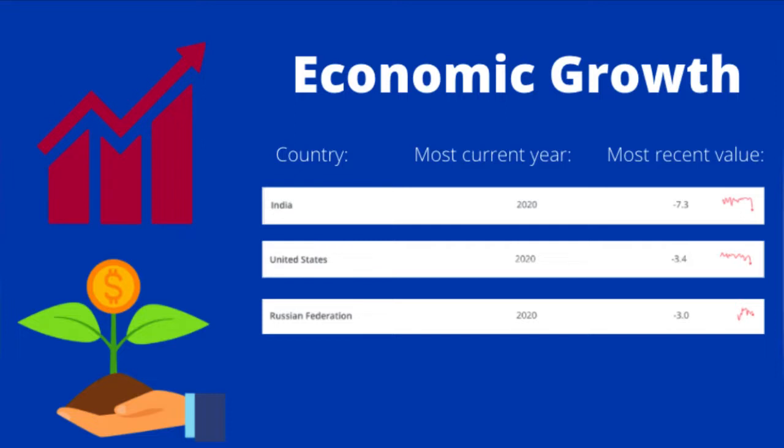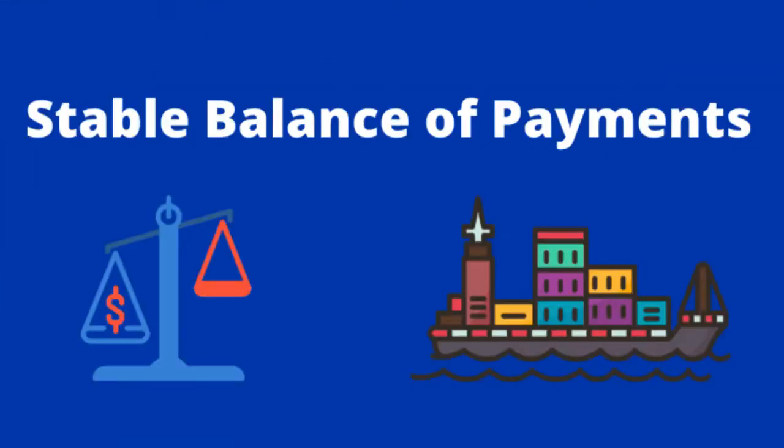So, that's a brief summary of economic growth, an indicator of an economy's strength, and a tool that can be used to compare the size of different economies around the world. The fourth and final macroeconomic aim: a stable balance of payments. What is a balance of payments, you may ask? It is the statement of all transactions made between entities in one country and the rest of the world over a defined period of time.